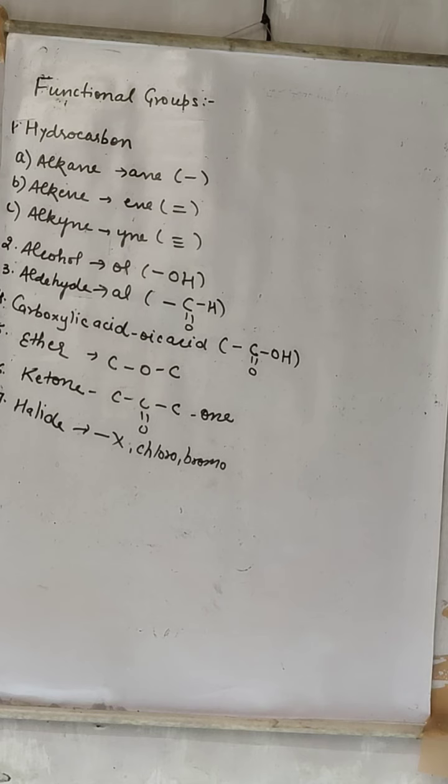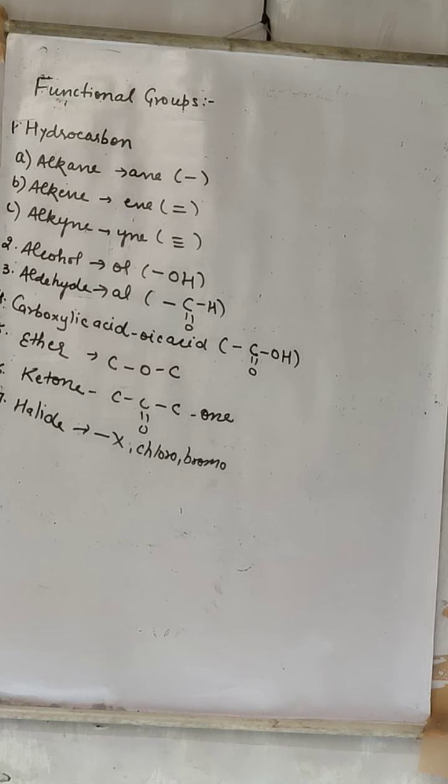Now what are the rules? Some rules are given by IUPAC, and according to those rules, that particular compound is named. Thousands, millions, you can say so many compounds can be formed due to the property of catenation of carbon. So organic chemistry is very, very vast. That is why the naming of each and every compound cannot be remembered. You cannot remember the name of each and every compound, but you can see the formula and then arrange and name it.